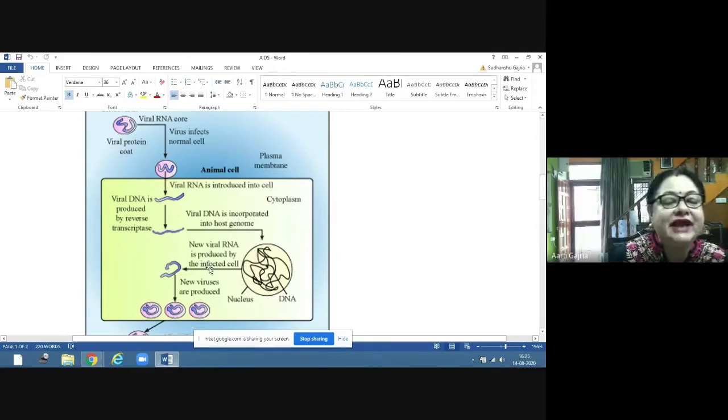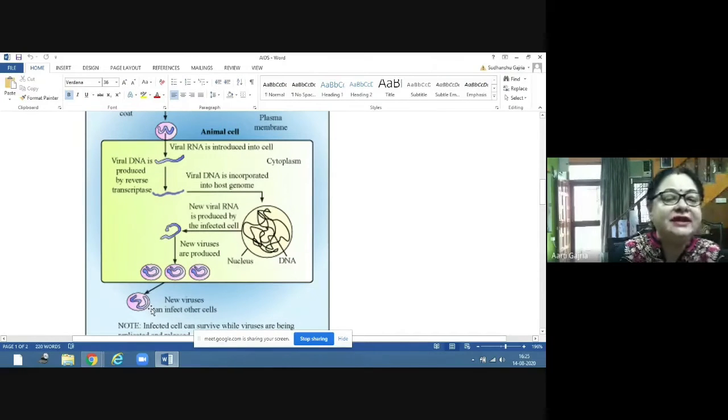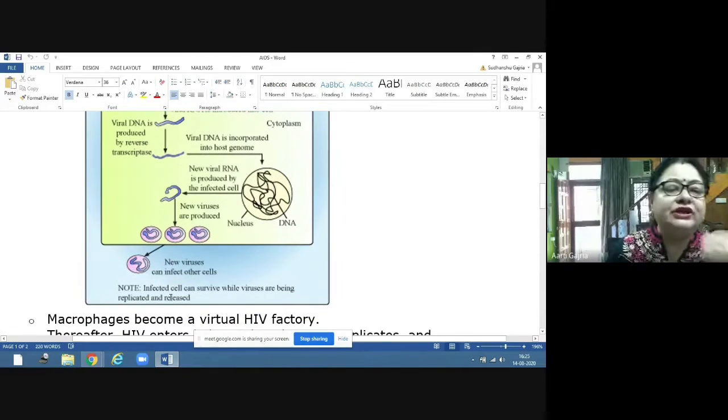So messenger RNA will be formed and the viral RNA will be formed. And this viral RNA will form protein and new viruses are produced. So this cell will become a factory for the viruses. And then these viruses will come out of the cell and then again go and infect other cells. So slowly and slowly, these viruses will keep on infecting many cells of the human body.